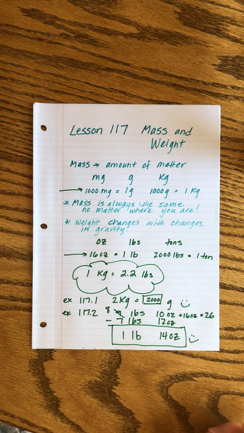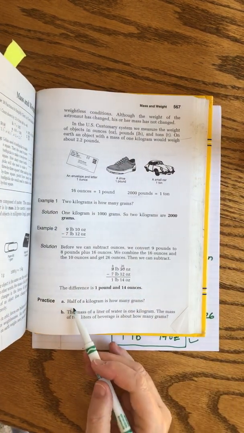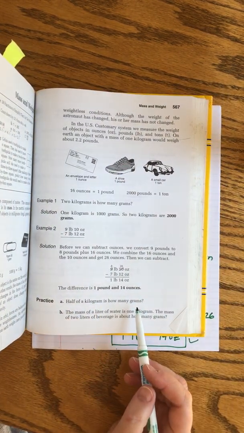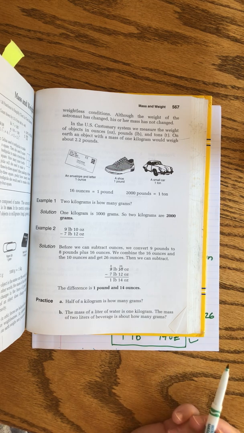I'm just looking at the practice problems. Let me just show you. Half of a kilogram is how many grams? Okay, well, we know a kilogram is 1,000 grams, so you can find half of that.